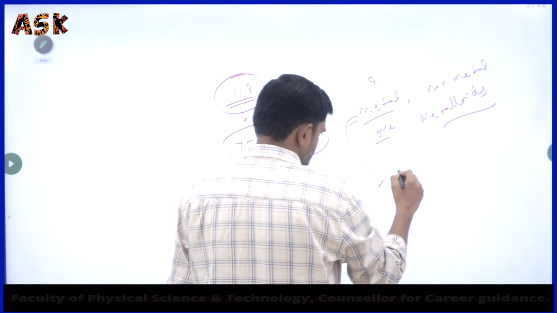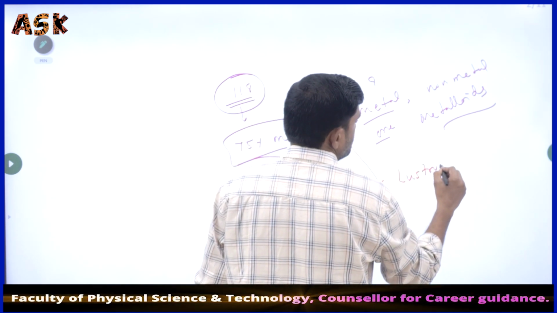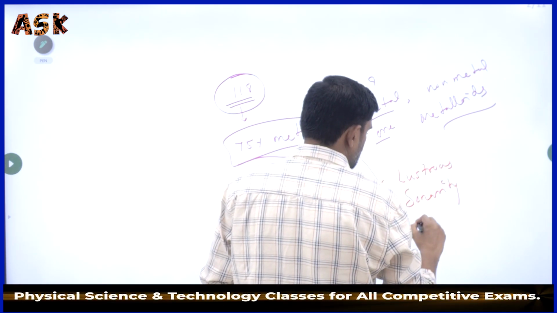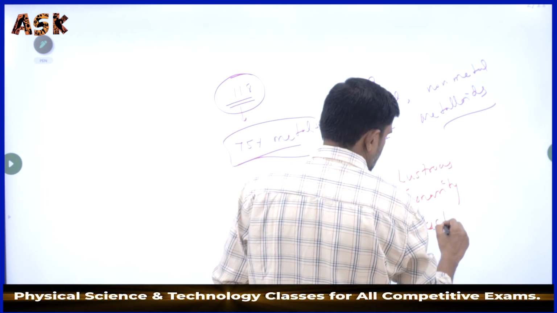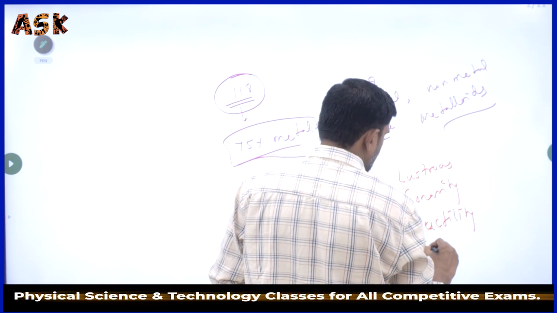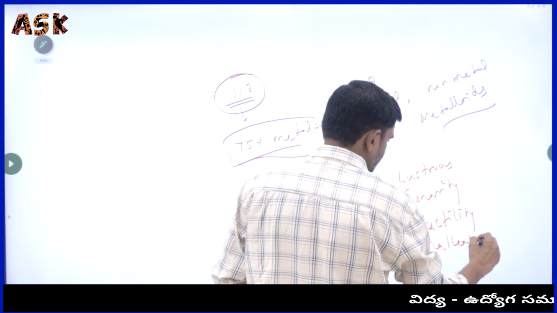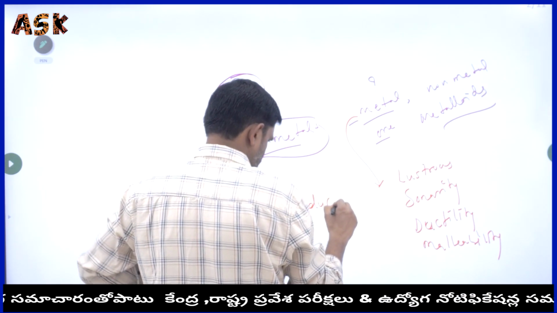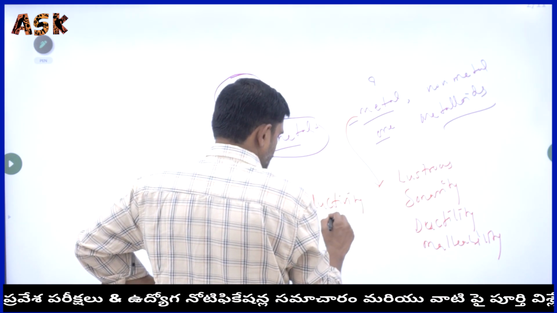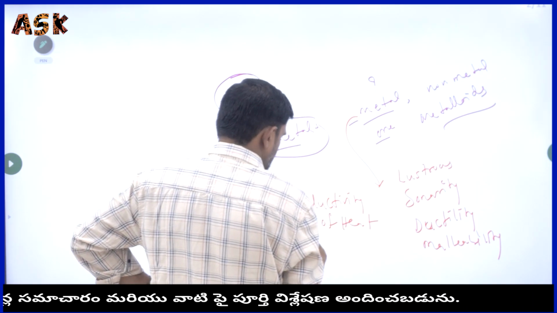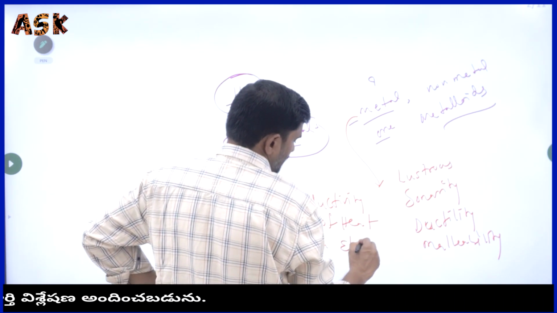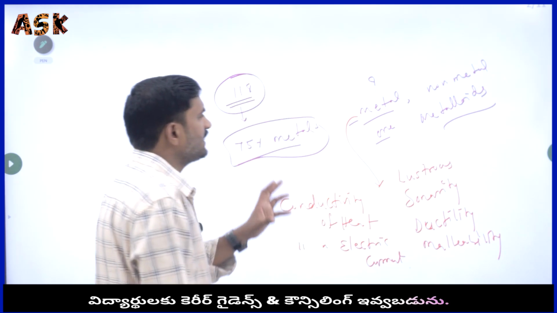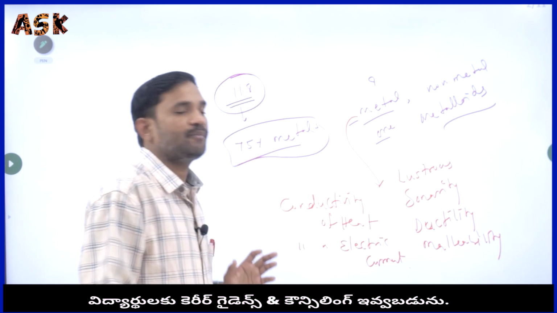Lustrous, sonority, ductility, malleability, conductivity of heat, and conductivity of electric current. Metals mostly have these kinds of properties.